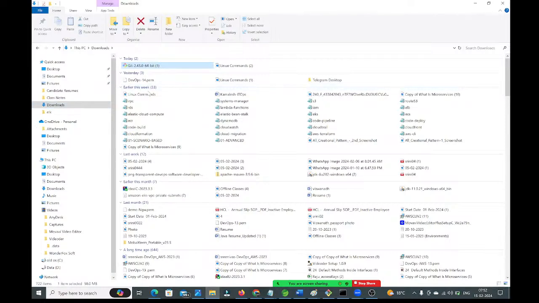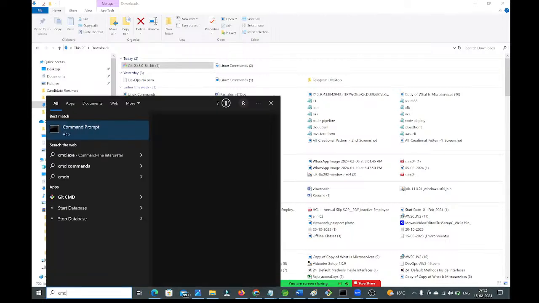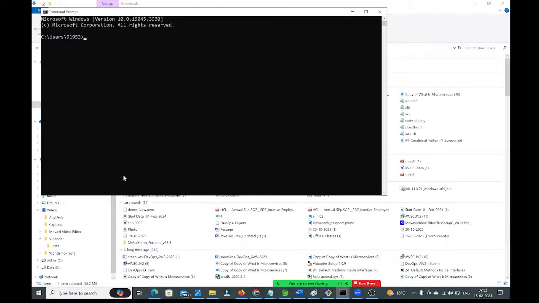We need to verify whether Git is installed or not. How can you verify? Open the command prompt here, just type cmd. If Git is installed, it will tell you which version is installed in your system. Here you need to give the command git --version. Enter. See, Git version 2.36 is available in my system.